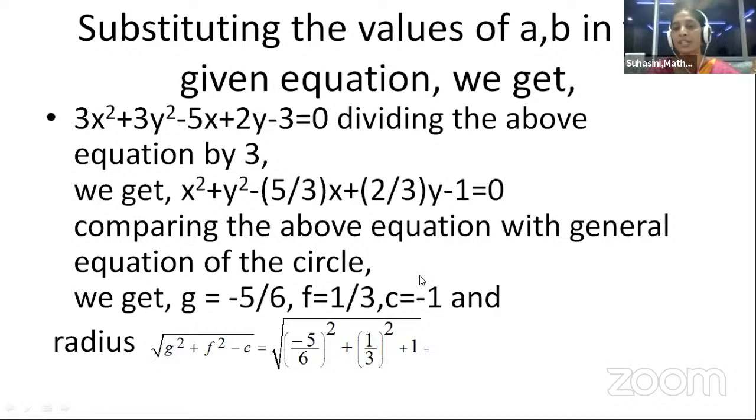Hence the coefficient is 1, which is c with minus symbol. So c is equal to minus 1. That's all. When we need to find the radius, just substitute in root over g square plus f square minus c, which is the formula. And g square, though we have minus, when we square it will become positive. Same for c, f, g. And what is the answer? Root 65 by 6.